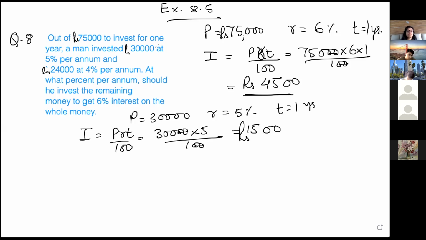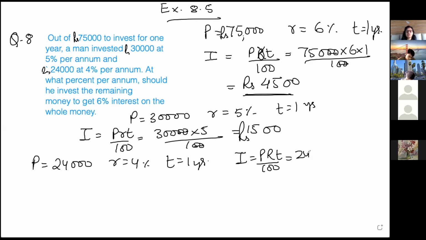Now the rest, 24,000. Let us find out when P is 24,000, R is 4%, and T is 1 year. So I is equal to PRT by 100, which is 24,000 into 4 into 1 upon 100. 0, 0 cancel. How much is it? It is 960, right? So this is 960.